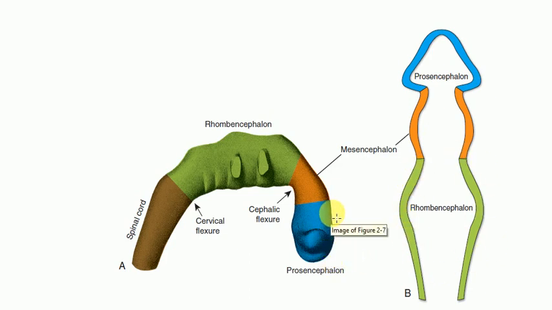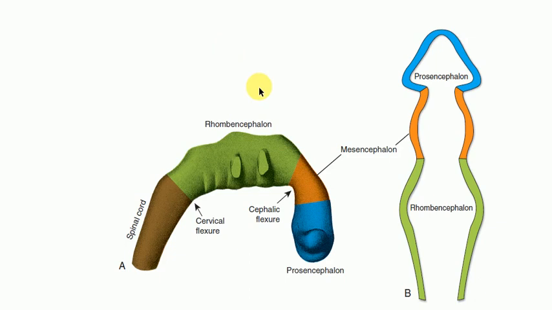And you can see how the rostral part of the neural tube has developed more than the caudal part, and it forms three major primary brain vesicles: the prosencephalon, which is the forebrain; the mesencephalon, which is the midbrain; and the rhombencephalon, which is the hindbrain.